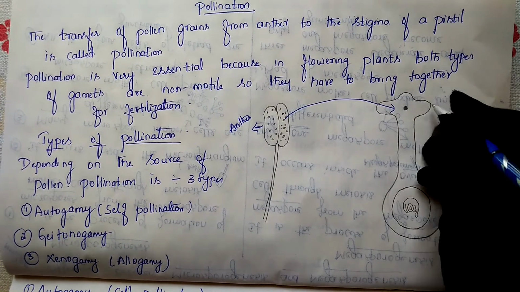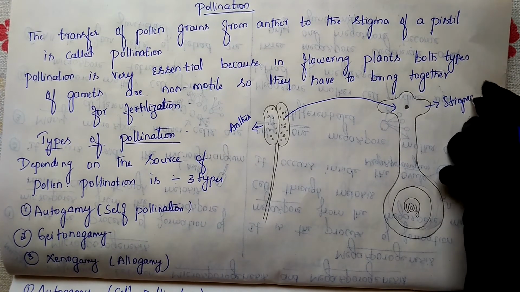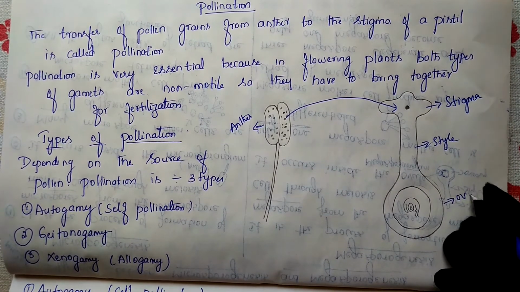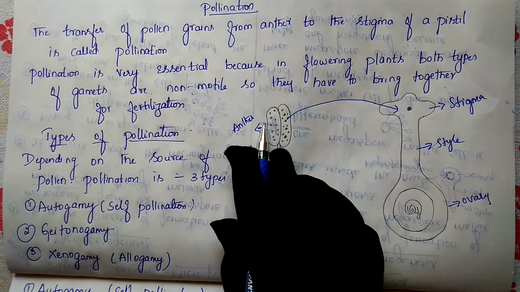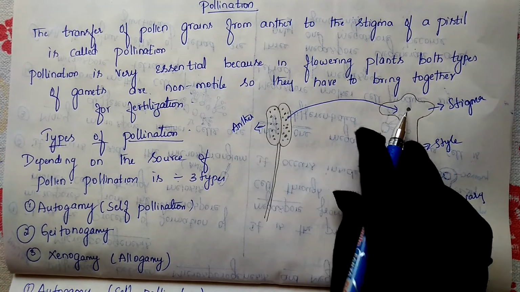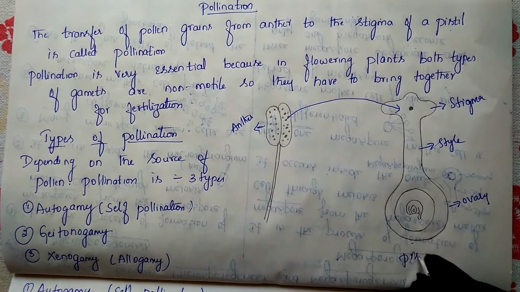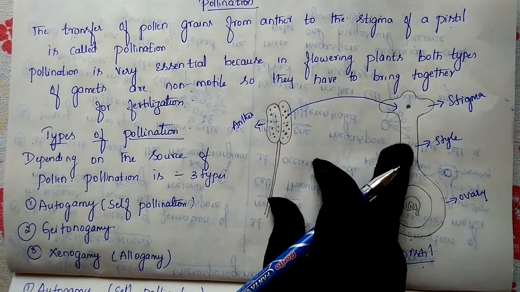Which is the stigma? This is the stigma, this is the style, and this is the ovary. So the transfer of pollen grains from the anther to the stigma of the pistil is called pollination. Which is the pistil? This is the pistil.